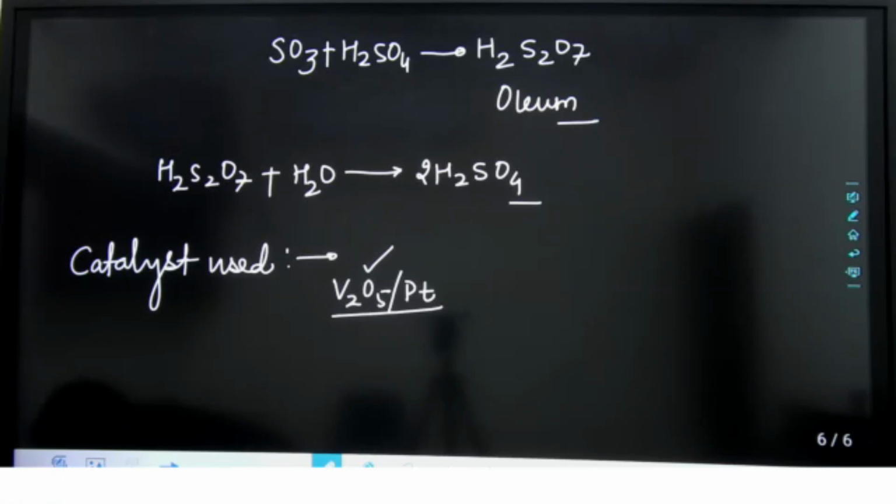SO3 plus H2SO4 gives H2S2O7. रिएक्शन कहाँ हो रही है? ओलियम एब्जॉर्प्शन टावर में. Try to understand. SO3, just we are removing the heat, so it will be in the liquid phase. H2SO4 is in the liquid phase. So are you finding that there will be no reaction in the absorption tower? Absorption tower में क्या होगा? Only absorption. Have you heard the name of reactive absorption? Reactive absorption का भी नाम सुना है आपने?